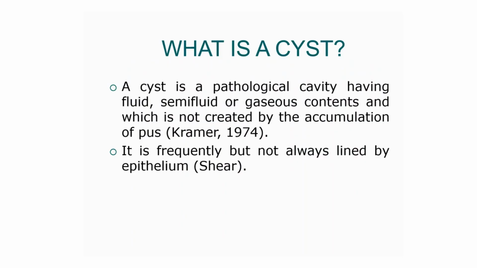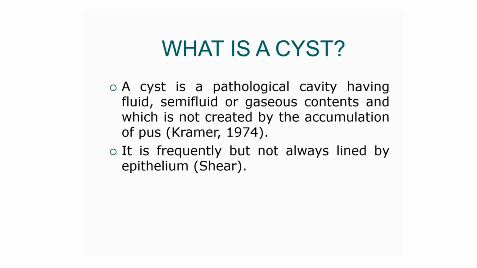Now, what this actually means is that the contents of the cyst could be fluid, semi fluid, or gaseous, but it should not be by the accumulation of pus. So, pus is a complete no. To this Shear added, it is frequently but not always lined by epithelium.